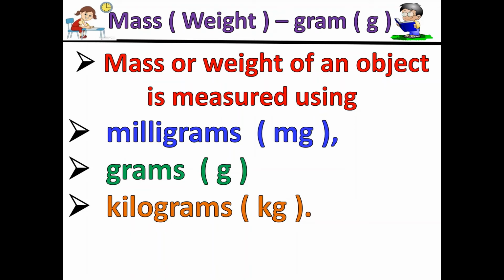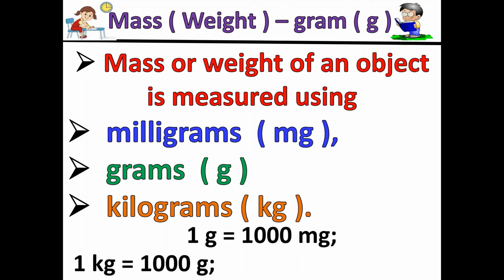Milligram short form is mg, gram short form is g, and kilogram short form is kg. 1 gram is equal to 1000 milligrams, 1 kilogram is equal to 1000 grams, and 1 ton is equal to 1000 kg. That means kilogram.